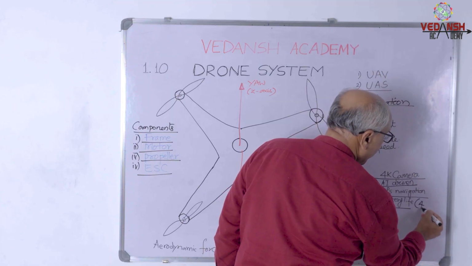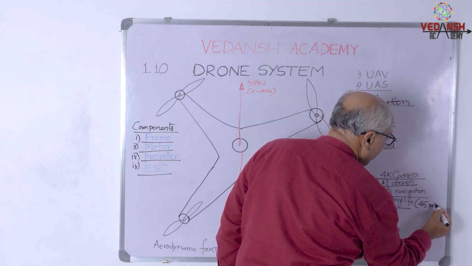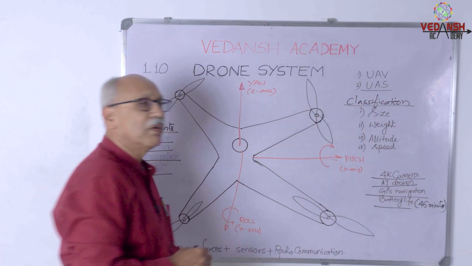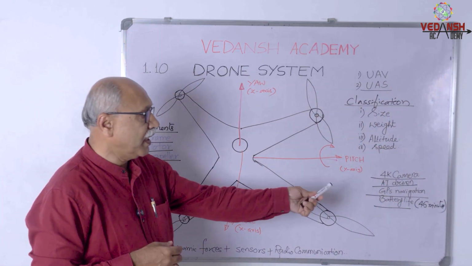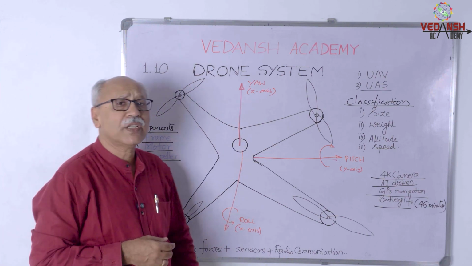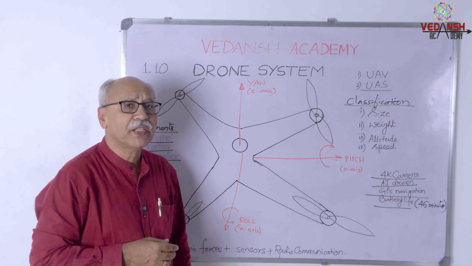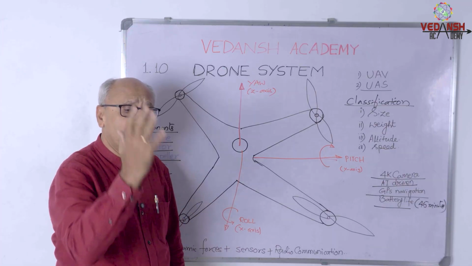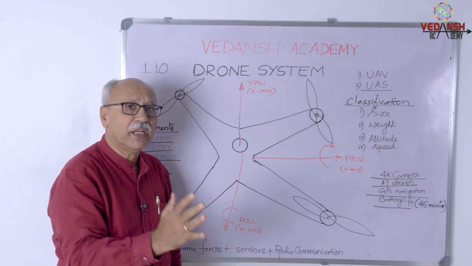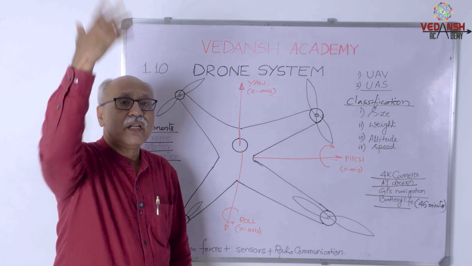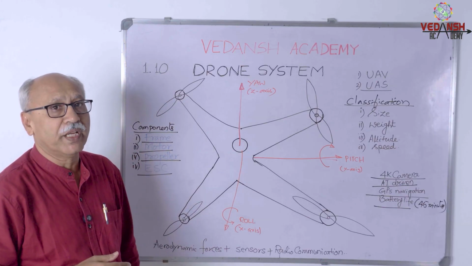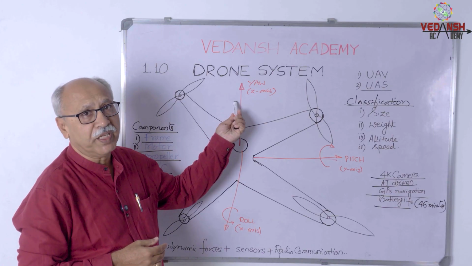Of course, the battery life with a minimum of 45 minutes is essential for the working of drone. That should be one of the characteristics of this drone system. So this drone system, when it comes to the application, it is used right from the private usage, public usage, entertainment, industrial usage, and to the extent of military or defense application.